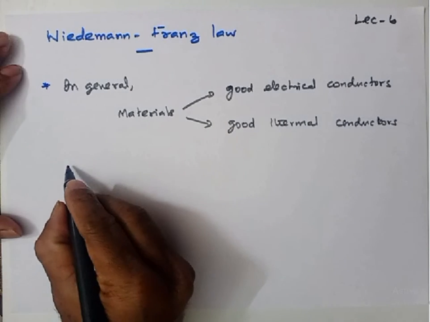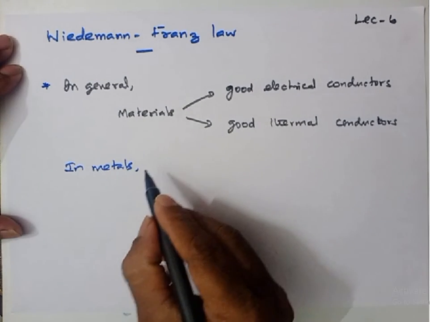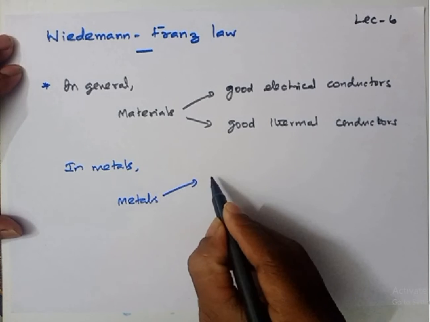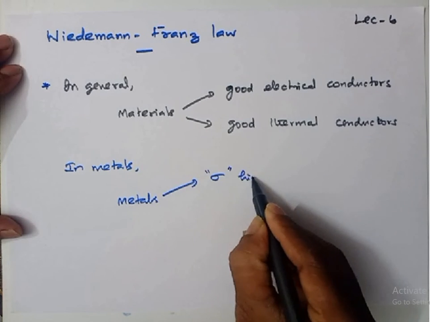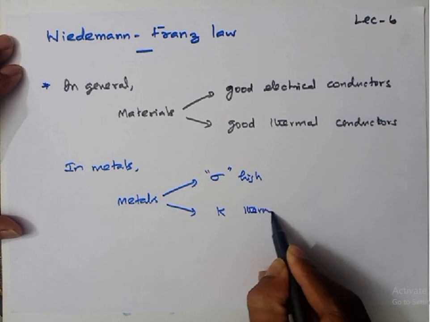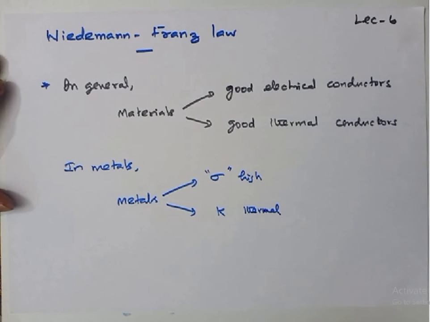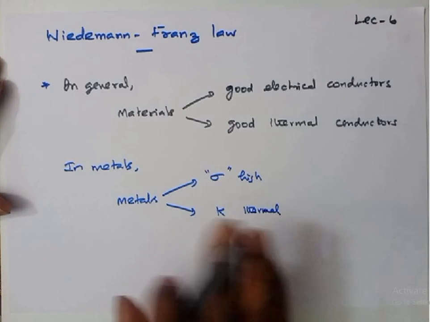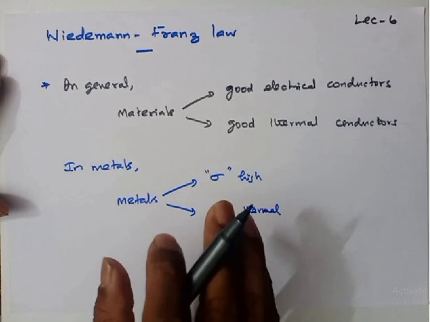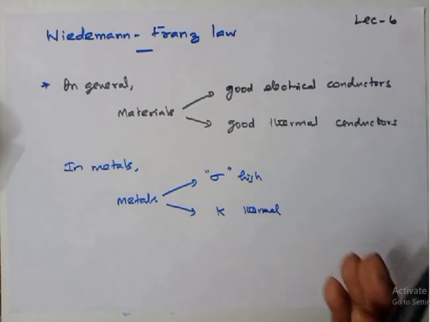In most metals, they not only have a high value of electrical conductivity, they also have a high value of thermal conductivity. This is a well known one. Experimentally, scientists have found the values of sigma and k for different metals, and it was said that metals in general have high electrical conductivity as well as thermal conductivity.